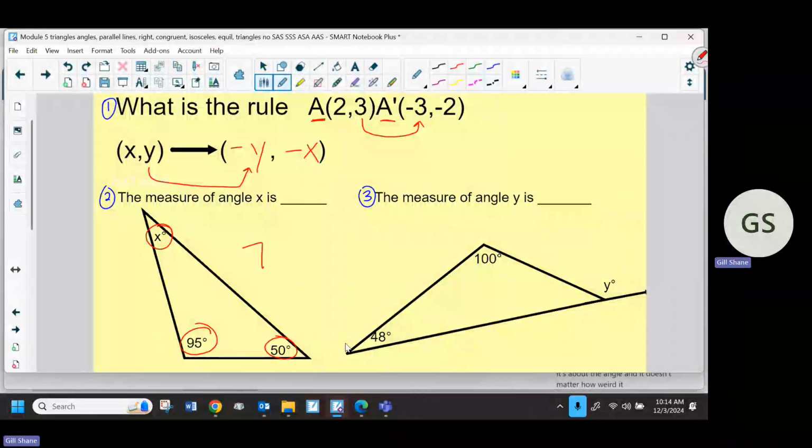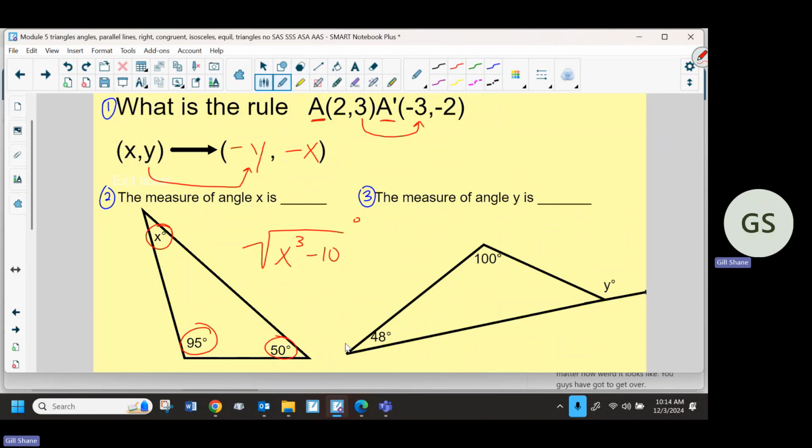You guys have got to get over, oh my goodness, it's got variables and numbers and all kinds of stuff in it. If I would have written that in an angle, then that's the measure of the angle. It has a degree symbol. If it has a degree symbol, it is the measure of the angle. We may not know what number this is. Like I have no idea what that is. But that is the measure of the angle.